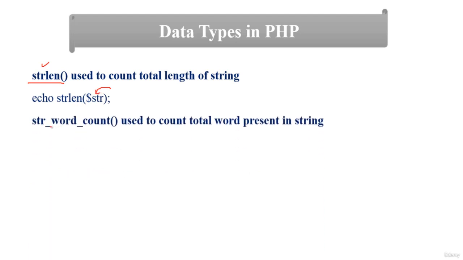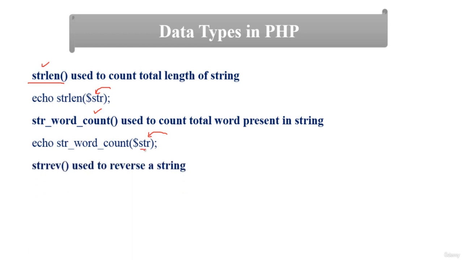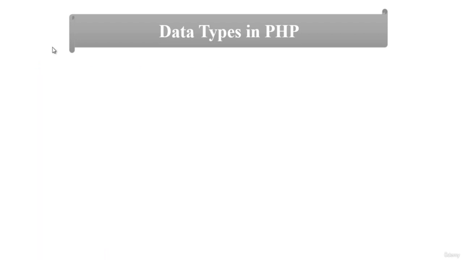And there is str_word_count. You can count the total number of words in a string. For example, you have to pass a variable. This variable should have a value. Another is string reverse. You can reverse any string using the strrev method. So this is the method to reverse any string.